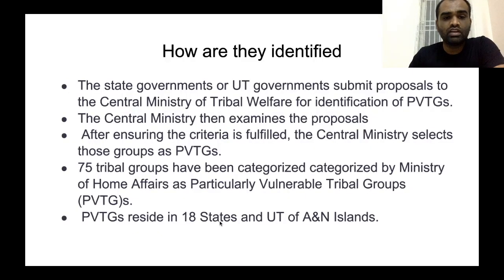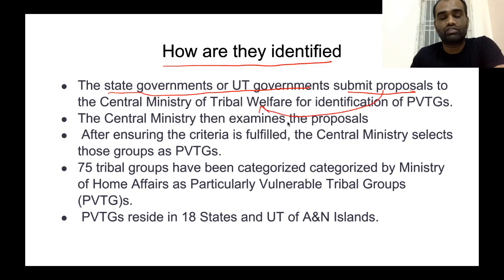Clear? Now, how are they identified? What is the process of identification of PVTGs? For identification of PVTGs, the state governments or union territory governments should submit their proposal to the Central Ministry of Tribal Affairs. First, the state government will prepare a proposal. They will send this proposal to the Ministry of Tribal Affairs. Now, this ministry will ensure that this particular set of people fulfills a certain criteria. If these people meet this criteria, they will be declared as PVTGs. Clear? Now, a question can be asked from this.